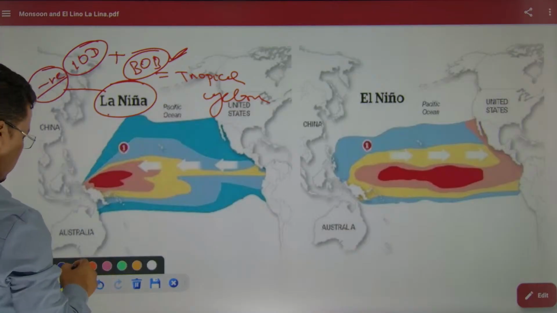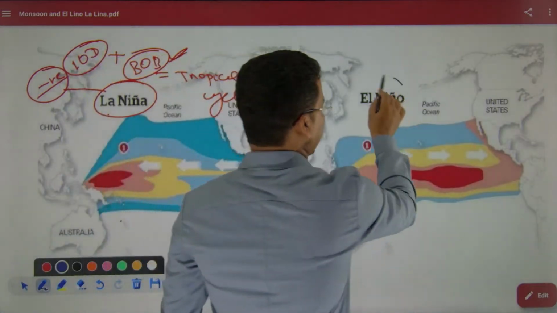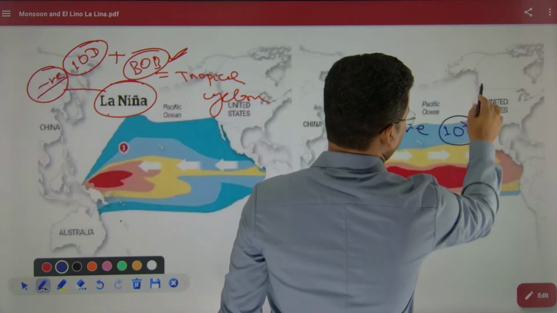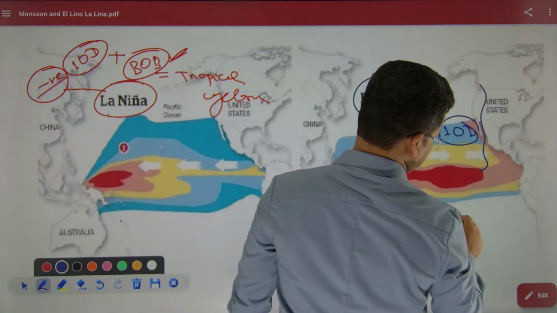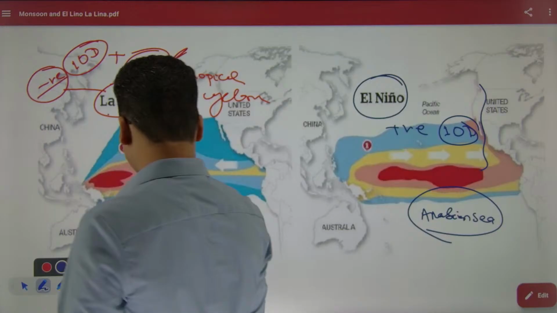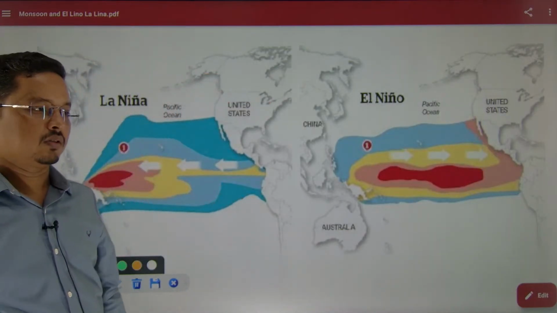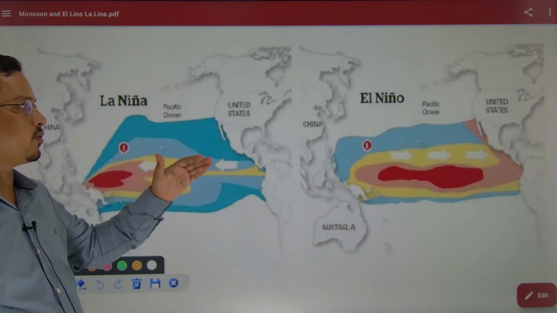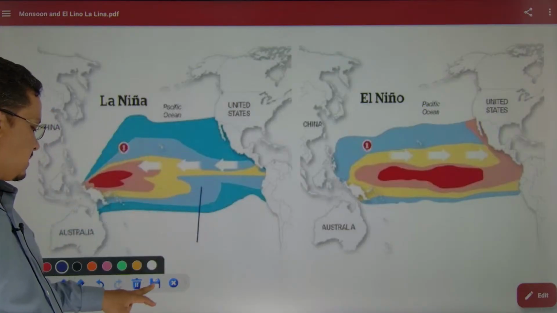But when it comes to El Nino, or positive phase of the Indian Ocean dipole, the Arabian Sea will have more tropical cyclones. So this is the relation you have to remember, how tropical cyclones relate to El Nino, La Nina and the Indian Ocean.